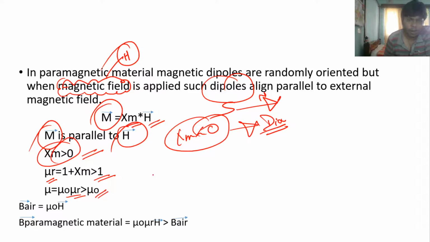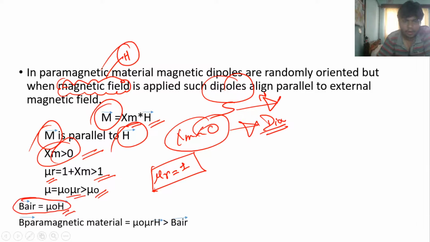In the case of air, the relative permeability is 1 and the magnetic flux density of the air is mu naught into H. But for a paramagnetic material, the magnetic flux density is mu naught into mu r into H, and that is greater than the magnetic flux density of the air.